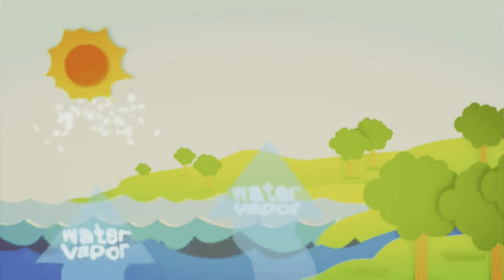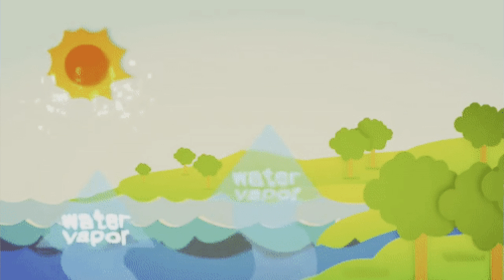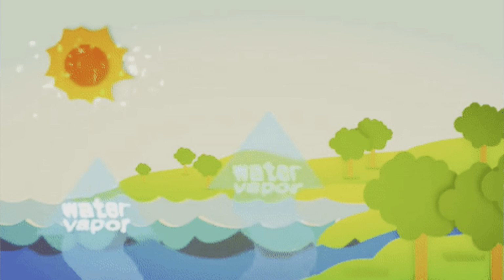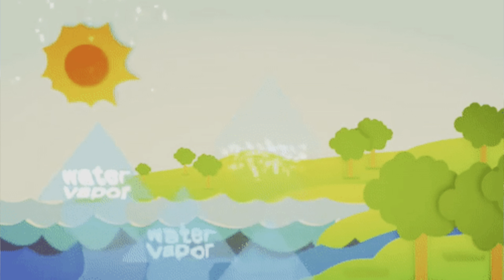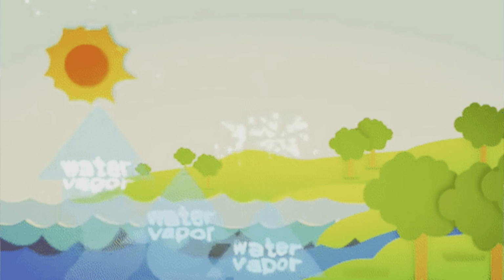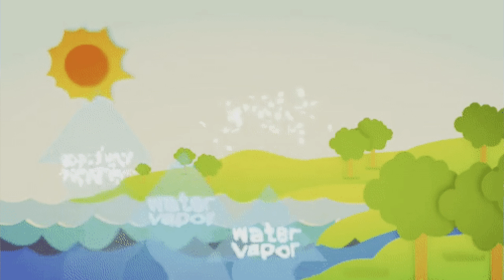Take a puddle during a rain shower. The puddle will eventually evaporate. It will evaporate faster if the sun comes out and heats the water than if the sky remains cloudy.